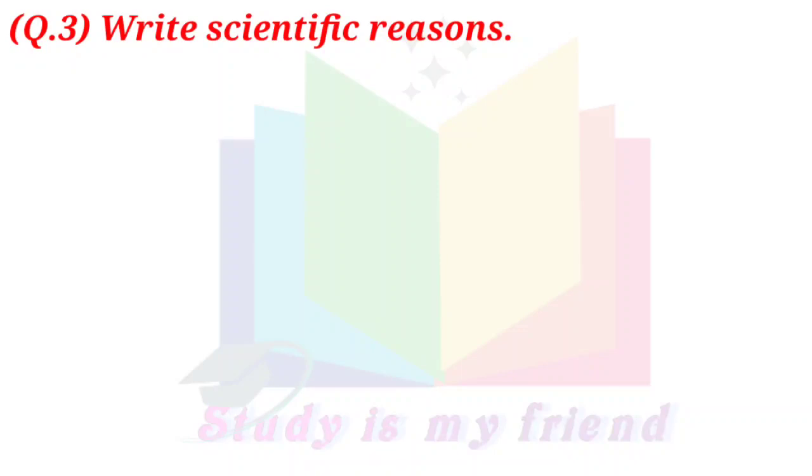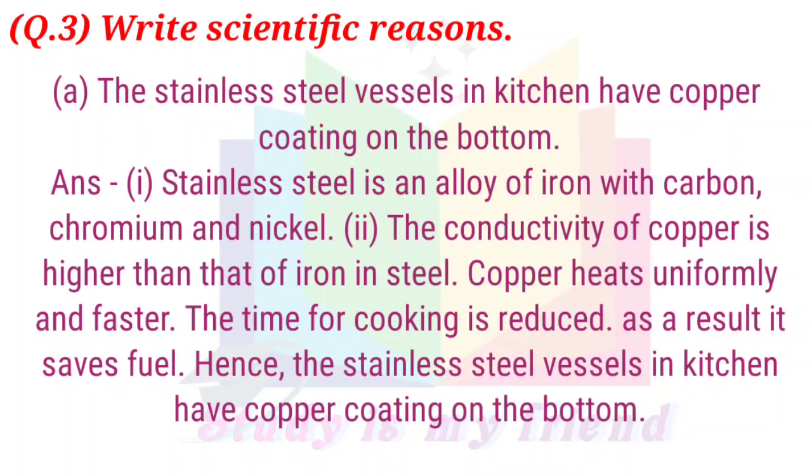Question 3. Write scientific reasons. A. The stainless steel vessels in kitchen have copper coating on the bottom. Answer. 1. Stainless steel is an alloy of iron with carbon, chromium and nickel. 2. The conductivity of copper is higher than that of iron in steel.